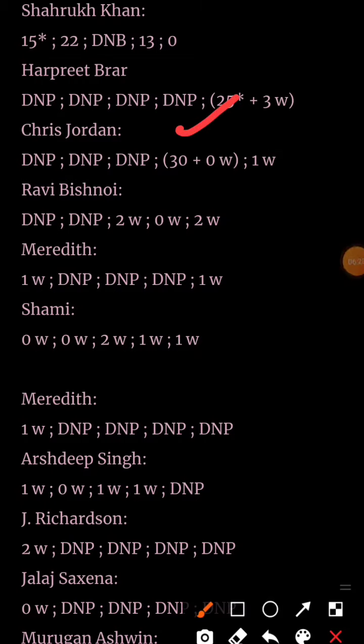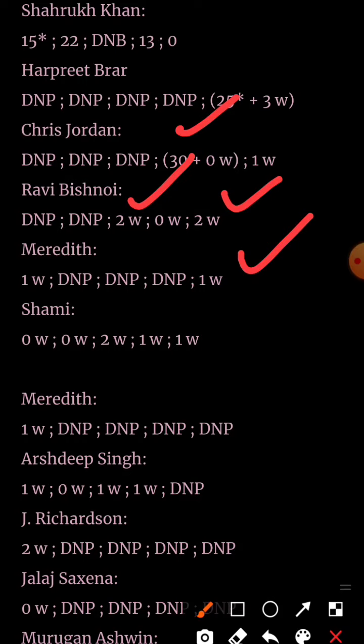And Ravi Bishnoi took 2 wickets in the first match he played, and in the second match he went wicketless. Was very unlucky. In the third match again he got 2 wickets. His special quality is that he can turn the ball even when it is wet. Remember this thing. Meredith got 1 wicket in the power play in the last game. I always advocated for Meredith that he should bowl in the power play. That's what he did in the last match, and he got good success. But he got injured, so maybe he will be replaced by Jai Richardson.